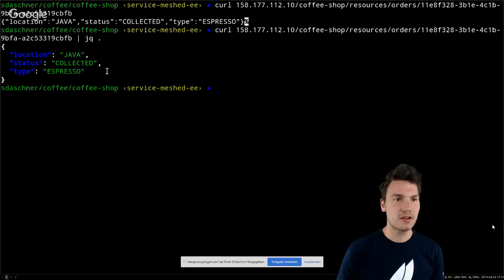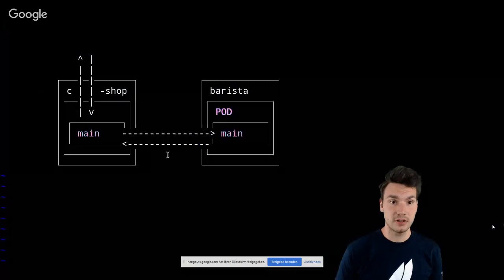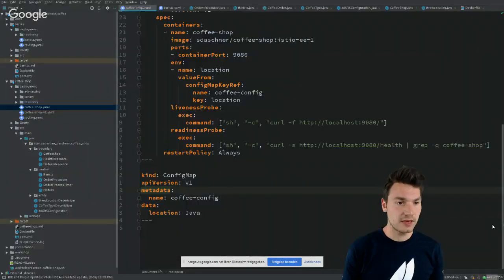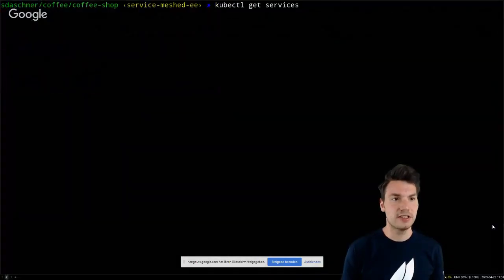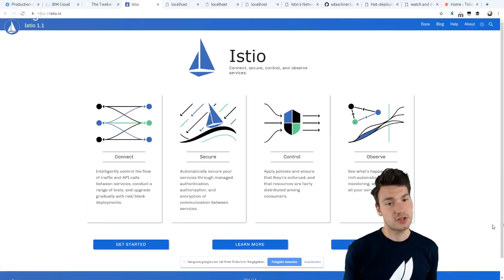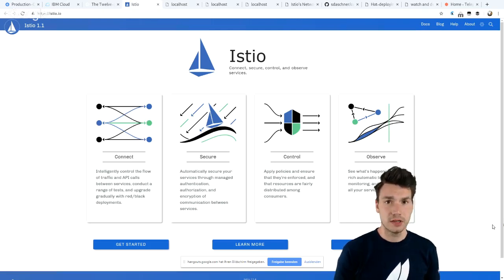So that means just because our request has been created here, and just because our diagram says that apparently the Barista application is being called, we actually have no clue what's going on. We don't really see into the system. So we lack observability here. But thankfully, the cluster that I have here is not only a Kubernetes cluster, but is in fact an Istio cluster. And Istio is a service mesh technology that is probably the most widely used service mesh technology out there, and it heavily builds upon Kubernetes and works very well together.